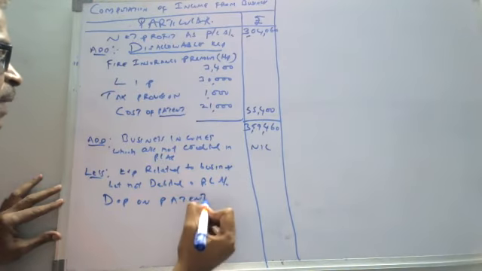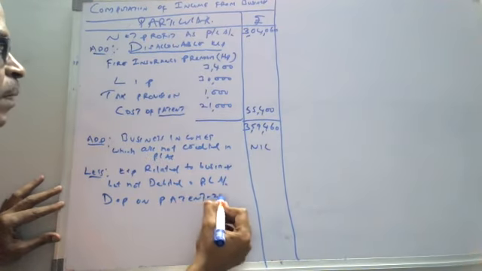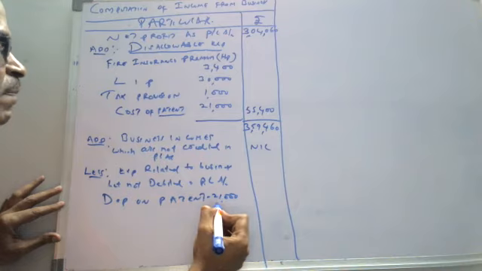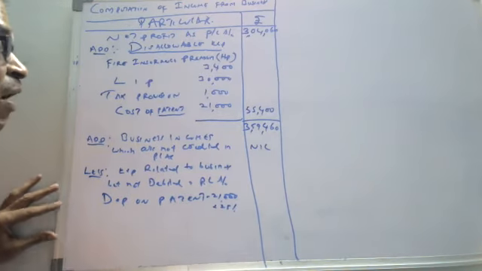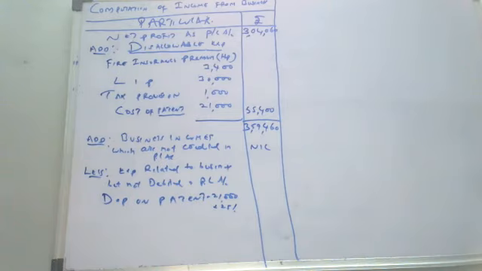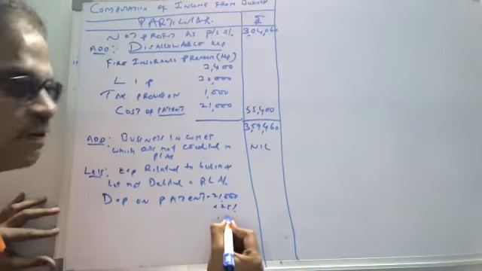What is the cost of the patent in the problem? 21,000. On 21,000 depreciation at 25%. Remember, on intangible assets like patent, the depreciation percentage is 25% by default. How much does it come to? 5250. Very good. So I am entering here 5250.